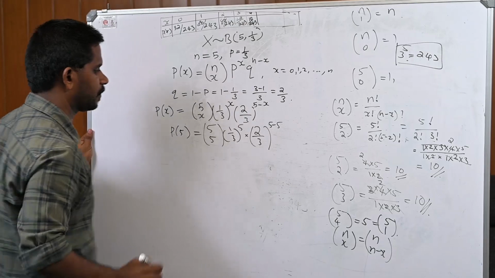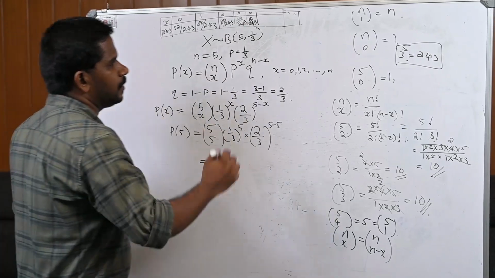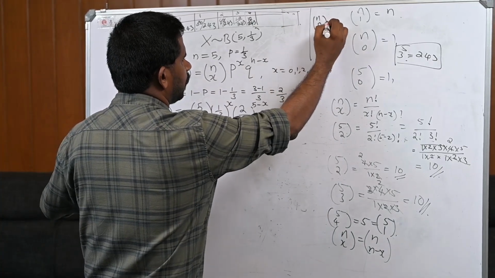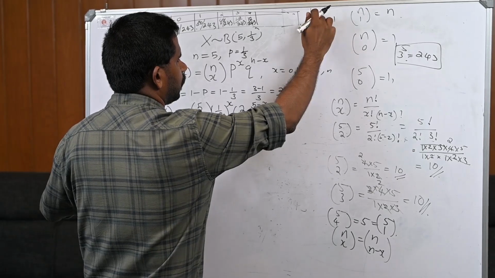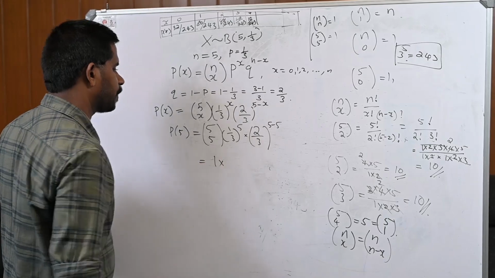Now what is 5C5? 5C5 is 1 because nCn is always 1. Therefore, n is 5, 5C5 is 1.